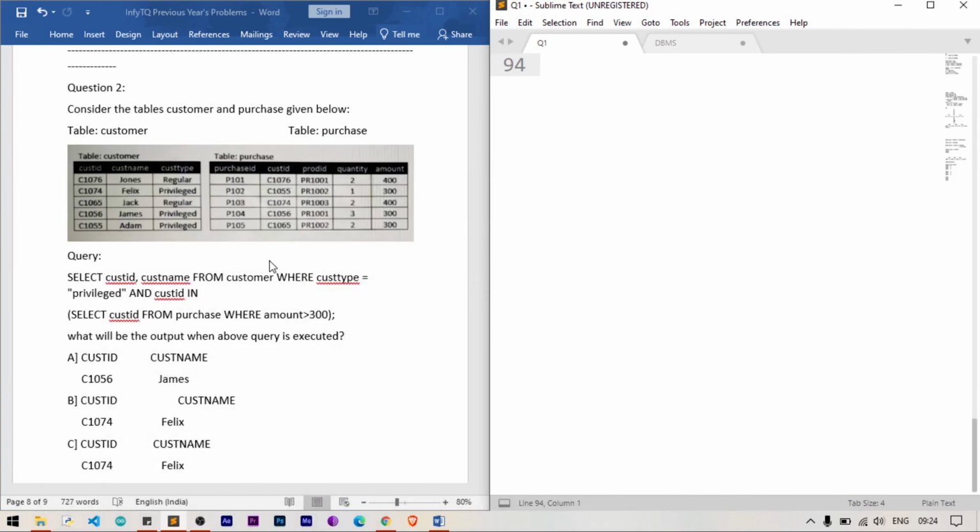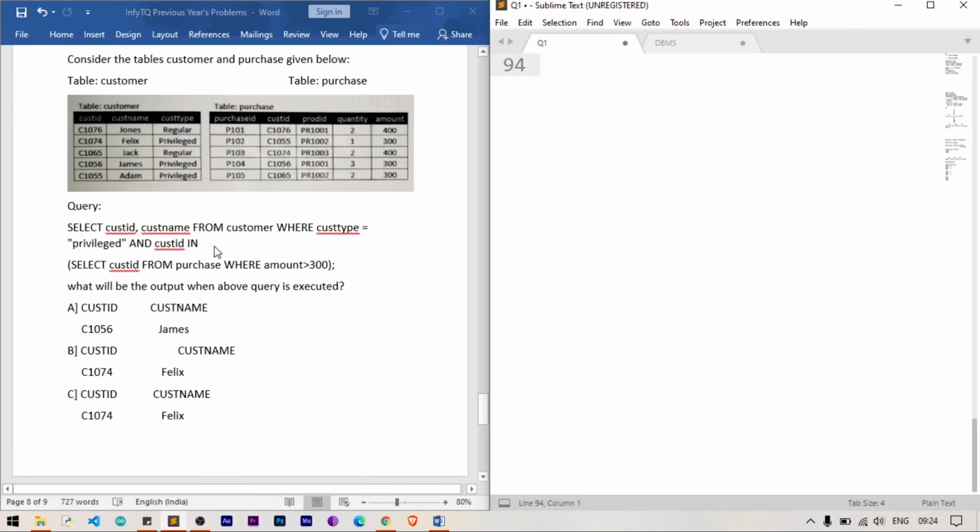Question number 2. Consider the tables customer and purchase given below. We have two tables, customer and purchase. Customer has attributes customer ID, customer name, customer type, and purchase has attributes purchase ID, customer ID, product ID, quantity, amount. So what is the query?